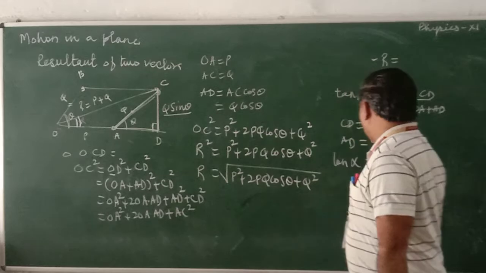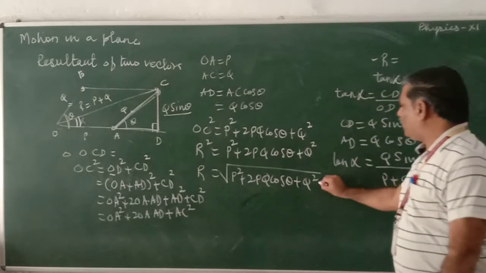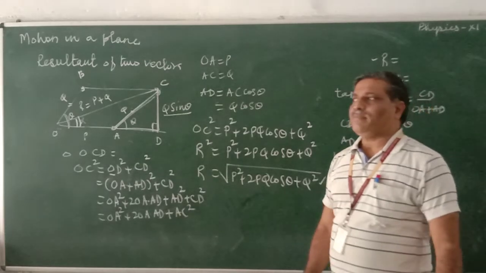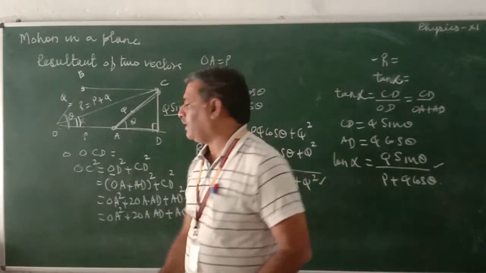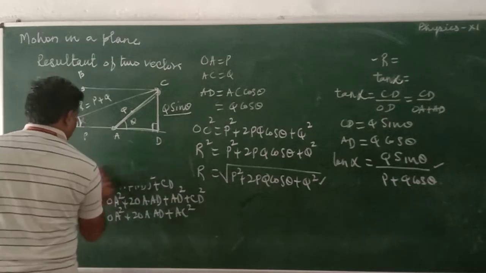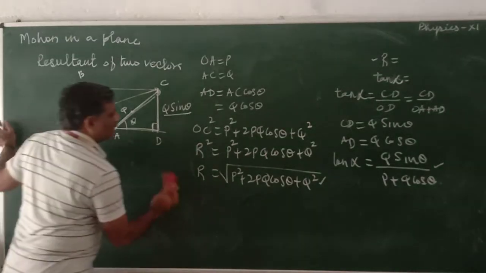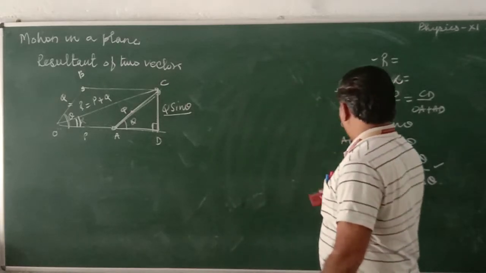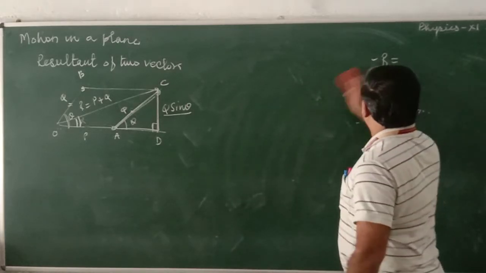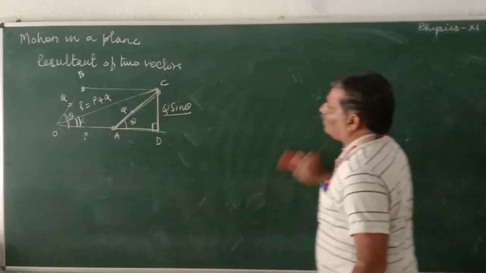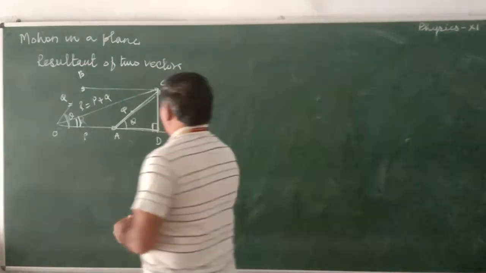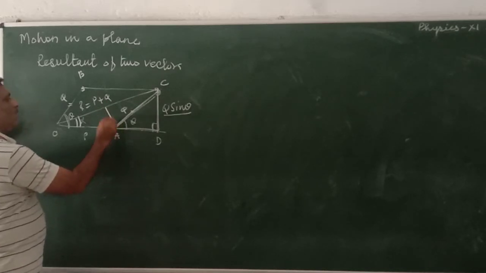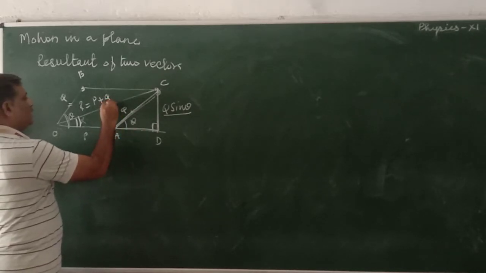This is called the cosine law. If you know these two things, we call this the cosine law. Let us talk about the sine law. What is the sine law? Let us see. I draw a perpendicular here, from D, and I am writing it as E. This is 90.